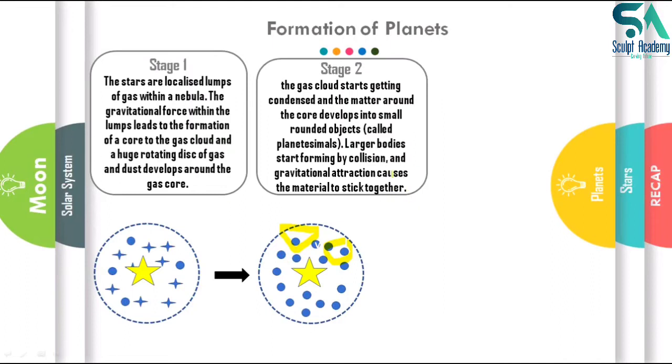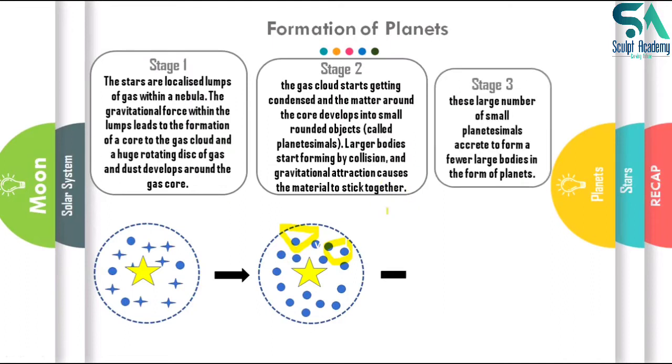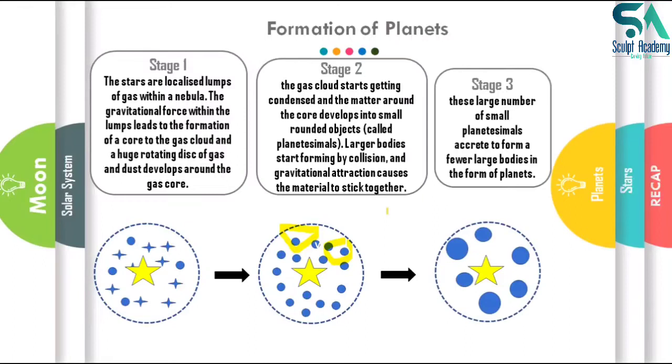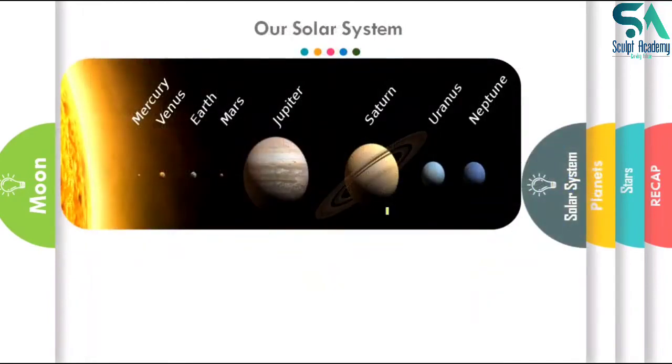These balls will stick together with each other, resulting in the formation of larger bodies, and these larger bodies are known as planets, as we can see today as Earth, Uranus, Neptune. Pluto has been removed from the definition of planet, but other planets exist because of this phenomenon only, and this is basically explained in the Big Bang theory as well.